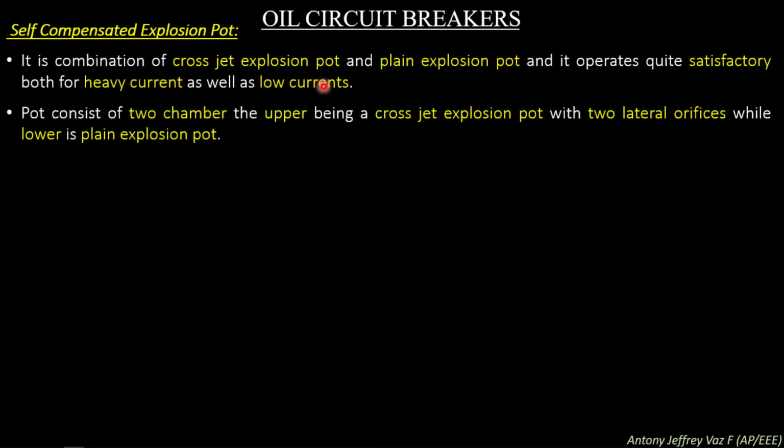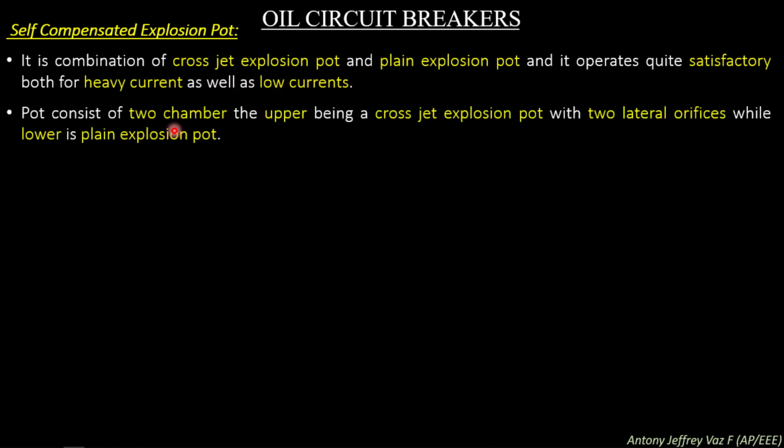Self-compensated explosion pot. This is the next type of pressure chamber. It is the combination of the cross jet explosion pot and the plain explosion pot, and it operates quite satisfactorily both for heavy currents as well as low currents.